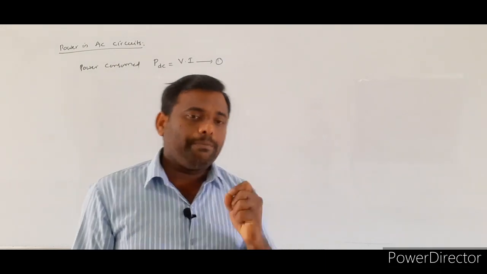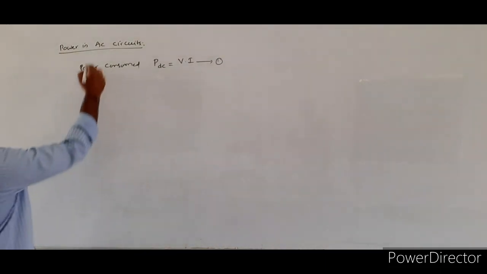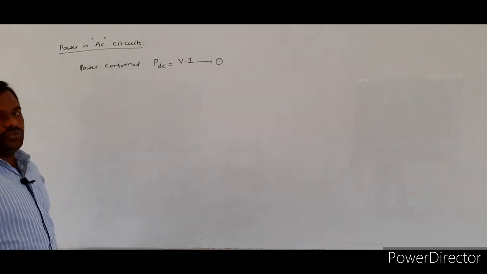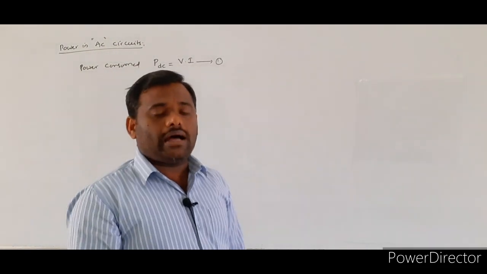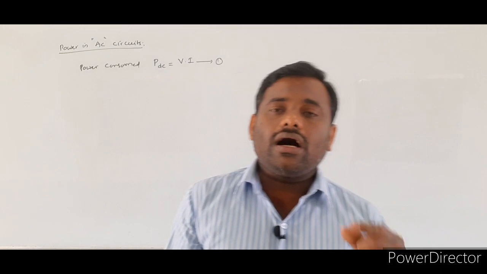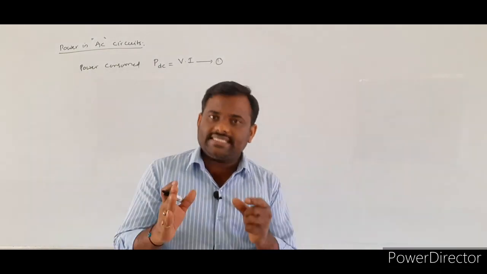By using this formula, we calculate the amount of power consumed by the given electrical appliances. But in the case of AC circuits, the applied EMF or applied voltage as well as the alternating current need not be in the same phase.